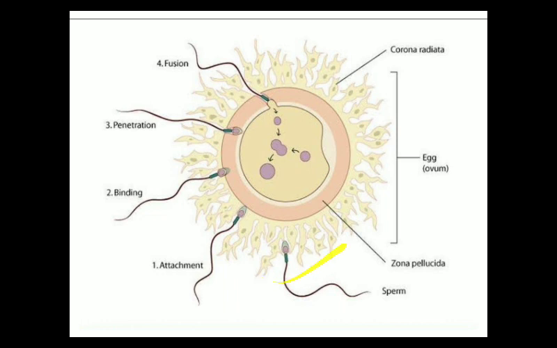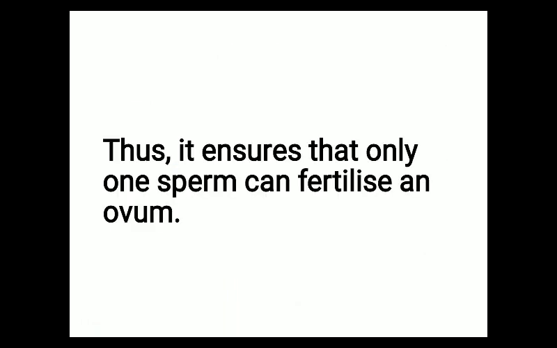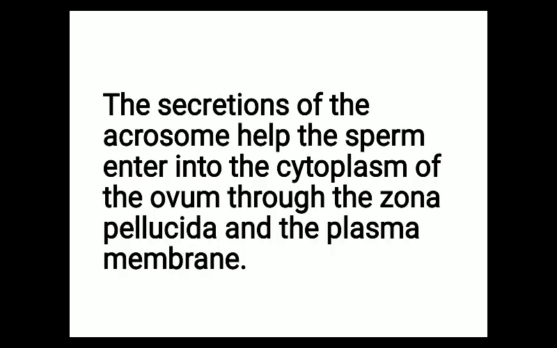First the sperm will approach the female gamete, then attachment takes place, then binding takes place, then penetration, and finally fusion takes place. Thus it ensures that only one sperm can fertilize an ovum. The secretion of the acrosome helps the sperm enter into the cytoplasm of the ovum through the zona pellucida and the plasma membrane. So the enzyme present in the acrosome will dissolve the zona pellucida region and plasma membrane, so that the sperm will enter into the cytoplasm of the female gamete.